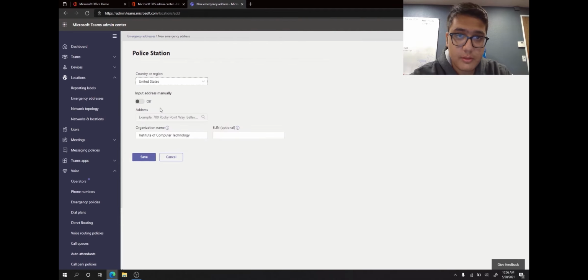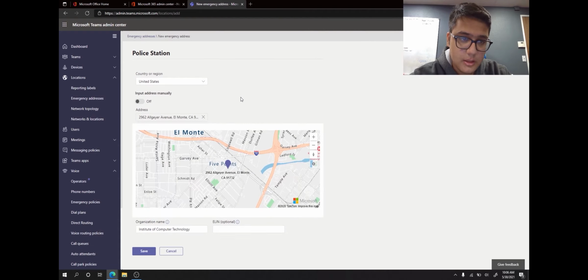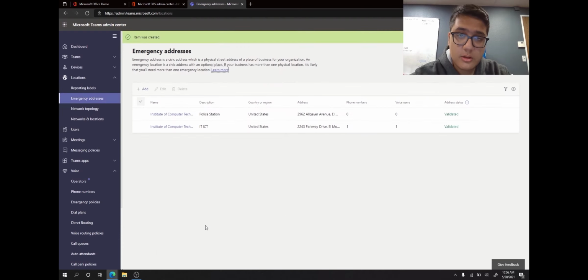Now once you have named your emergency address and your country or region, you can input your address manually, or you can find an address. Once you've found your address, whatever your emergency address is, it depends on your organization, of course. I'm going to use this address, just as an example, and whatever your organization name is, in my case it is Institute of Computer Technology, and now we're just going to save.